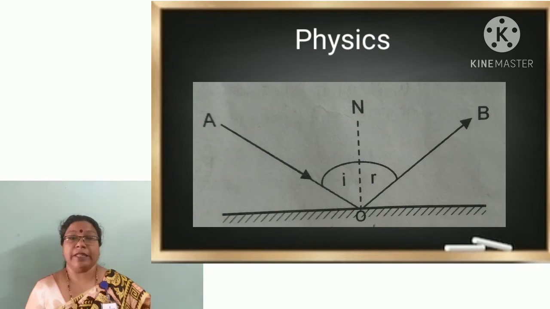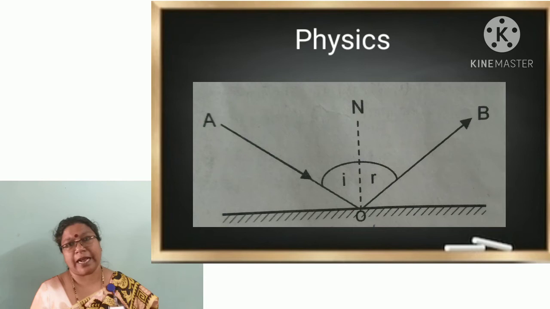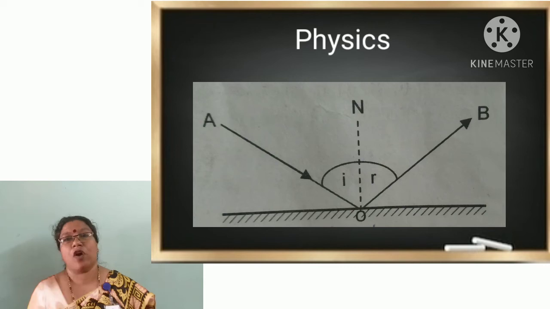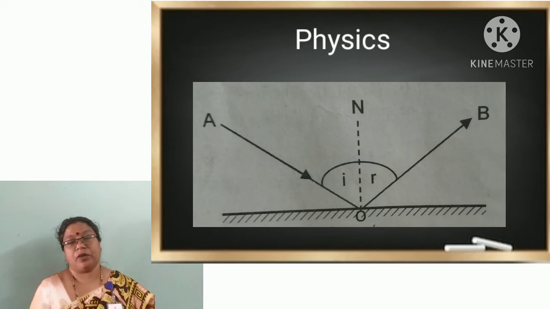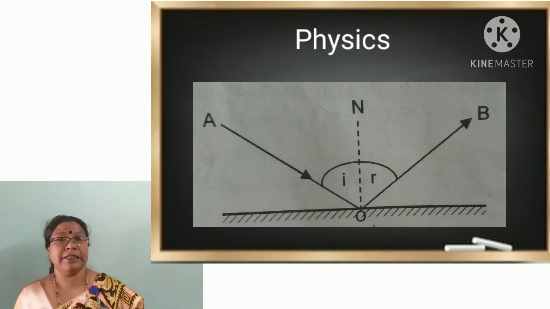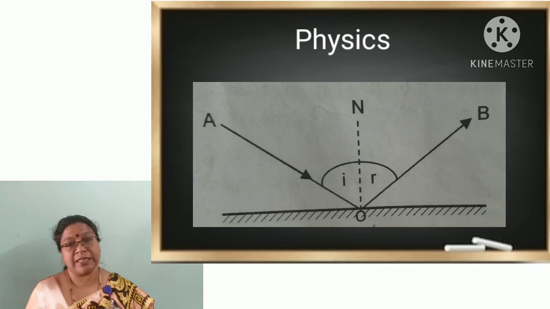Then the next two terms you have to study are angle of incidence and angle of reflection. So what is angle of incidence? The angle between the incident ray and the normal is known as the angle of incidence. Here, as you can see in the figure, the angle of incidence is angle AON, and it is represented by the letter small i.